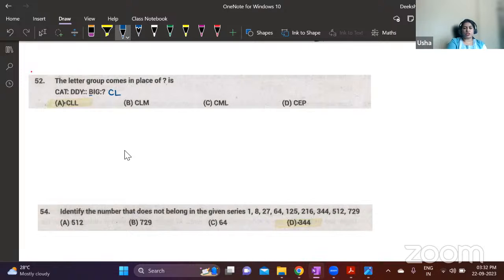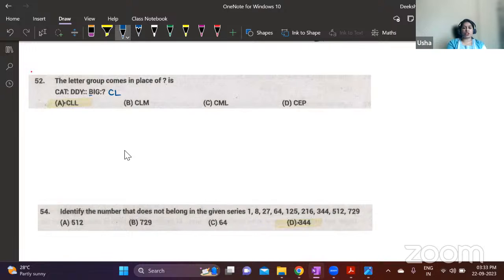And T to Y, what is the difference? After T, we have U, V, W, X. 4 letters difference is there. And then you will get Y. Right? U, V, W, X. After 4 letters, you have Y. So after G, you need to leave 4 letters and take the next one.